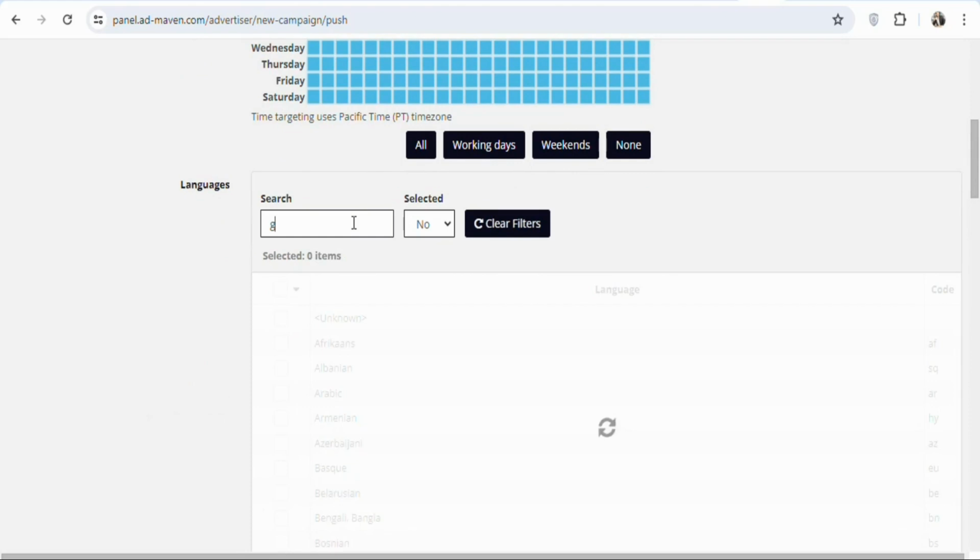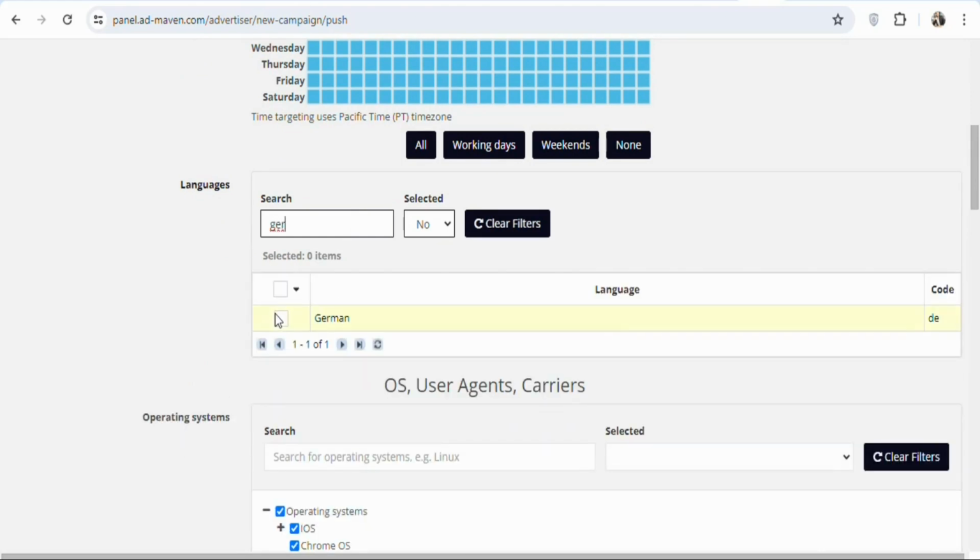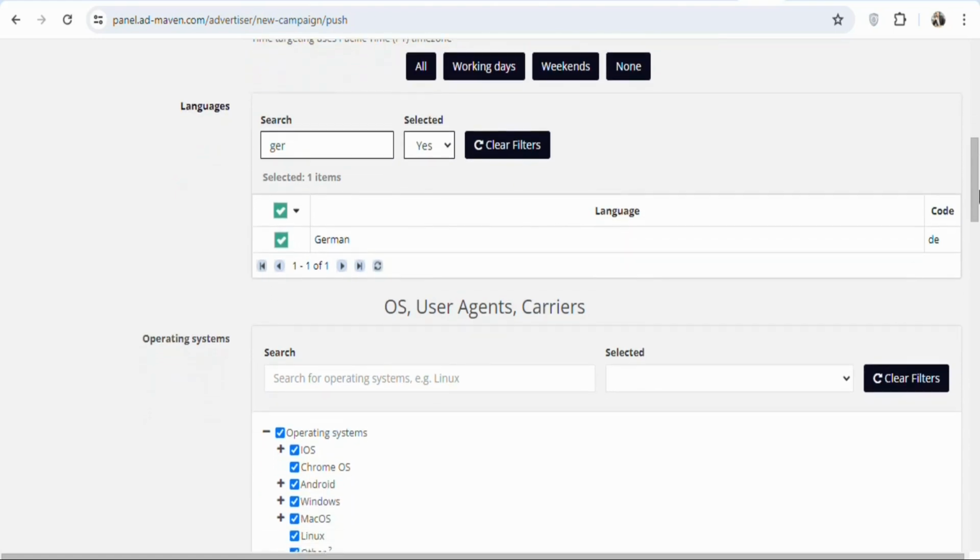Once that is done, the next step is to select the language. You have to search for German because the offer is in German. So search for German. You can see it right here. Click on it. Once you click on it, click right here and then select yes. As you can see, that has been done. Once that is done, you have to scroll down.